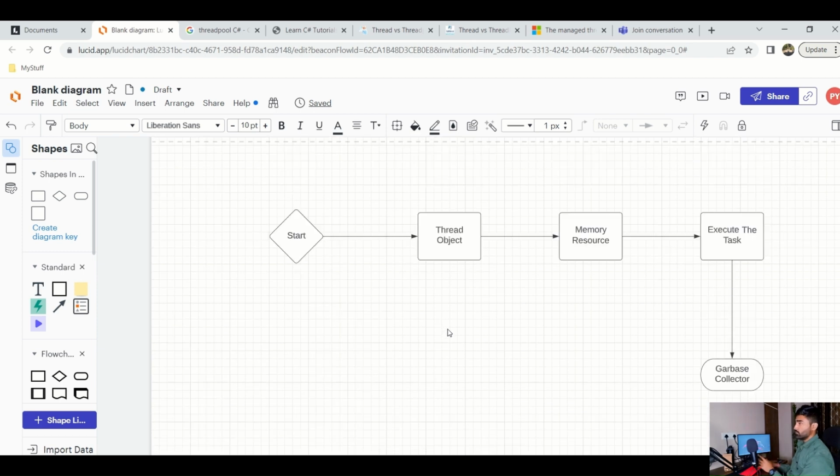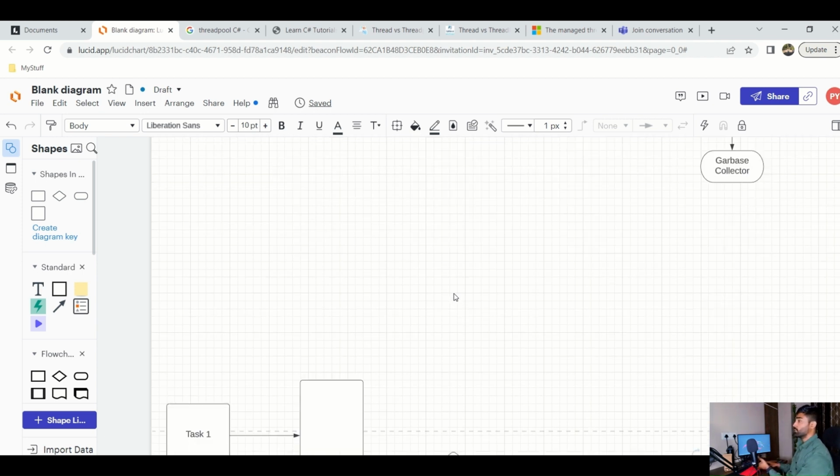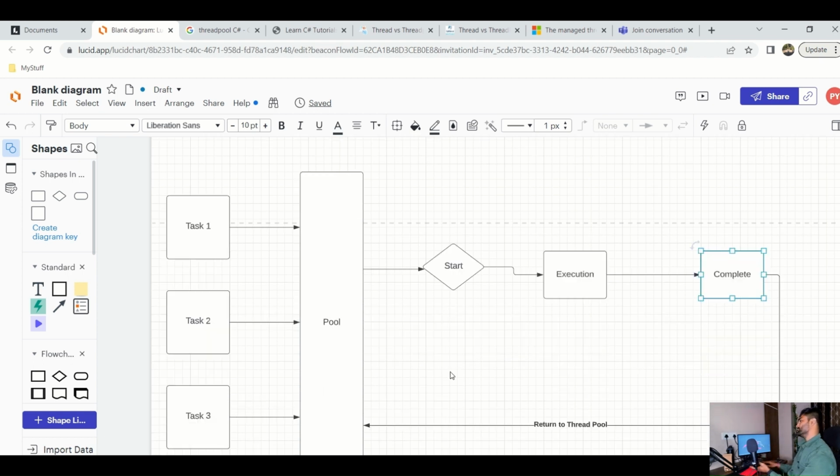Now in real life, if you want to understand this concept, just think about your organization once again. There is a project requirement where they need one new member to work. In the thread case, if they go this route, every time they have to hire a new person, and that is going to cost a lot to the company. But if they have, let's say, an Excel sheet where they maintain a pool of all the people who are on the bench, right?